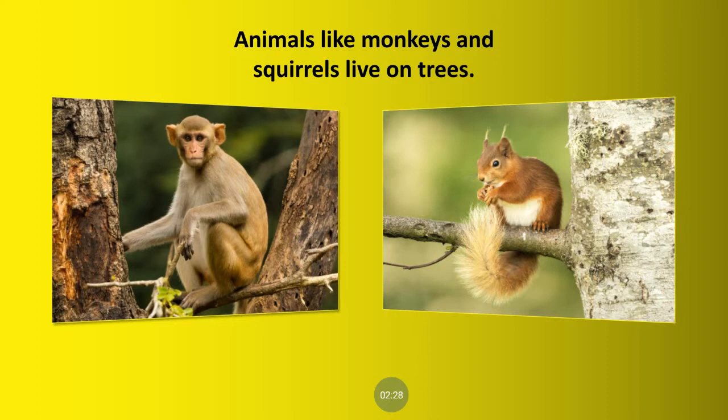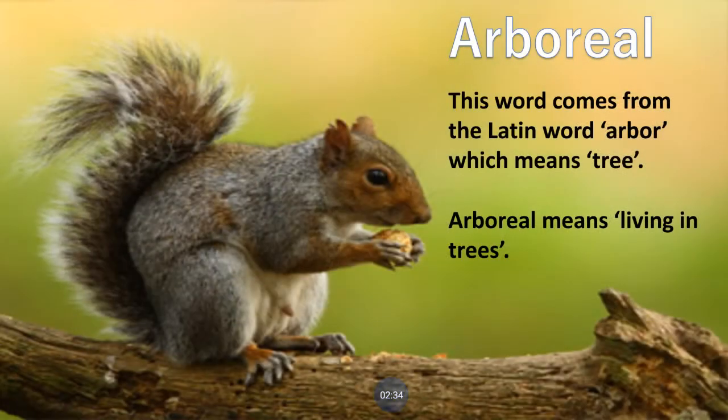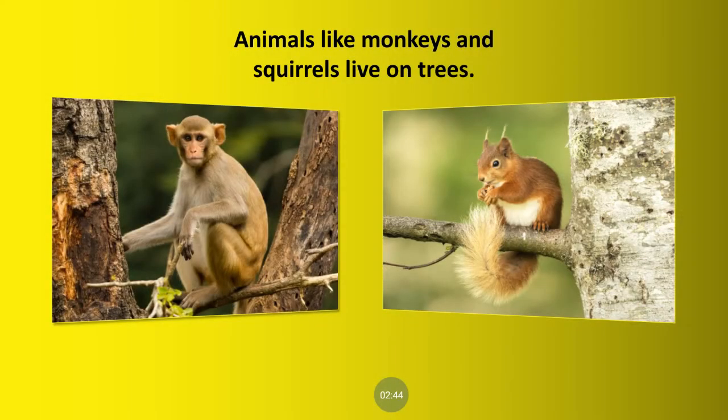The animals who live on trees are known as arboreal animals. What is the spelling of arboreal? ARBOREAL, arboreal. Read again, ARBOREAL, arboreal. So the animals living on trees are known as arboreal animals. The best examples are monkeys and squirrels.